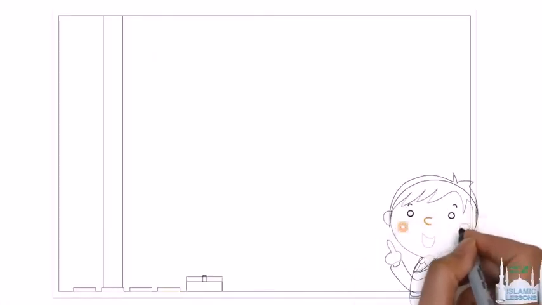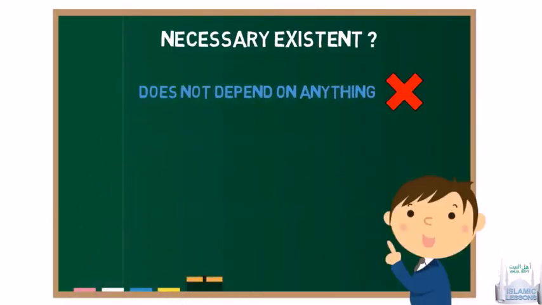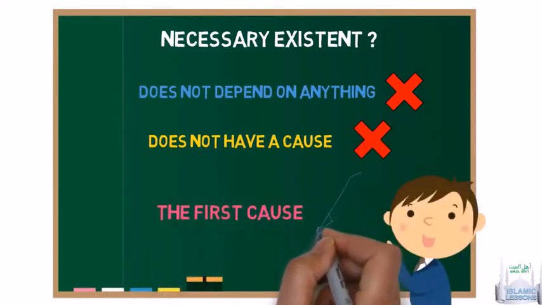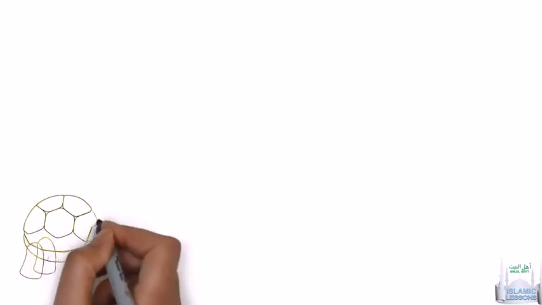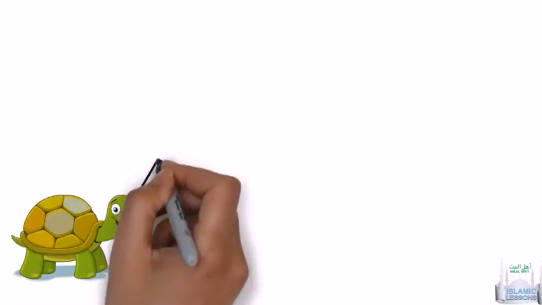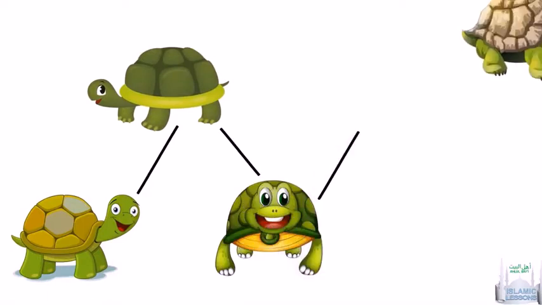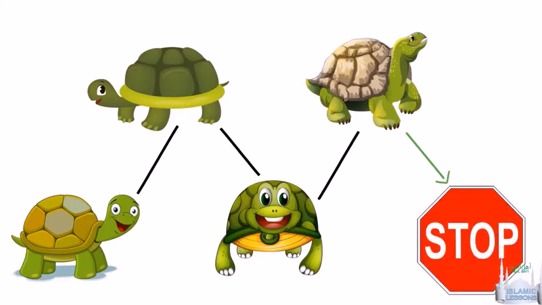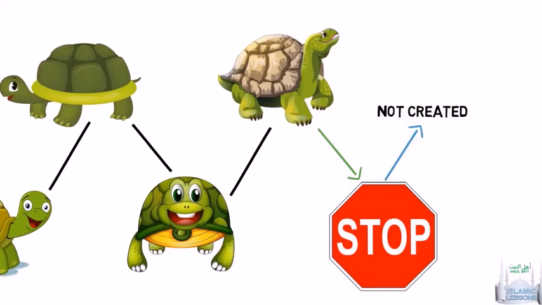In our previous lessons, we said a necessary existent by definition does not depend on anything, and it does not have a cause for its existence, and it must be the first cause for all dependent existences. For example, where did this turtle come from? It came from this turtle. What about this turtle? It came from this turtle. What about this turtle? It came from this turtle. This has to stop somewhere. Now, wherever it stops at, it must not have been created, otherwise it would not be necessary.